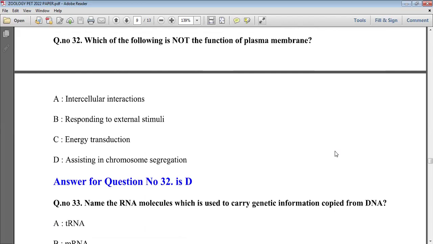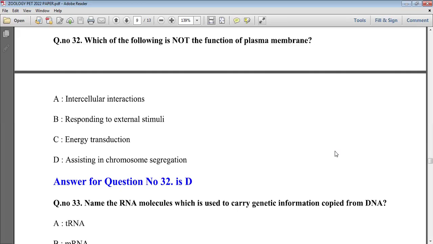Now see, which of the following is not a function of the plasma membrane? The plasma membrane is the cell organelle present in all cells, and intercellular interaction, responding to external stimuli, and energy transduction are all functions of the plasma membrane, but assisting in chromosome segregation is not.